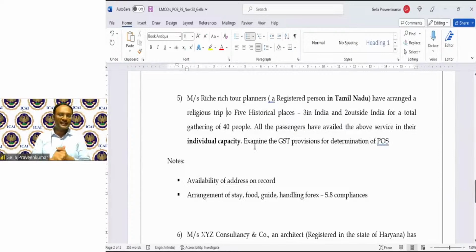Kaushiki says 12.9, passenger transportation service. Virat says Tamil Nadu, place of tour planner. Which provision, Virat? If you can quote the provision, I'll help you understand better. Tirupati says 12.2. This is one question where I am getting all different answers. Nevertheless, I'll wait for a couple of answers more.